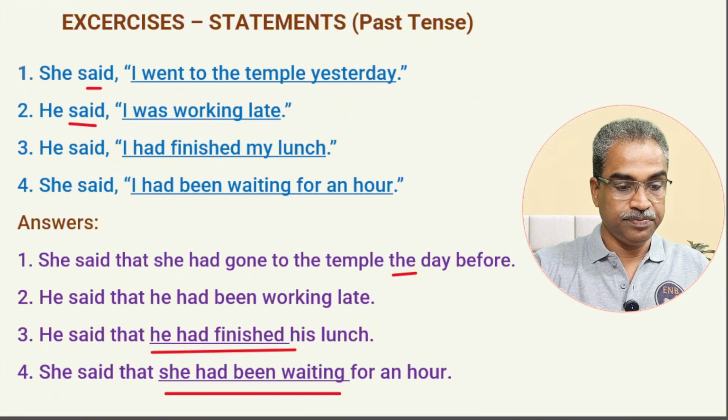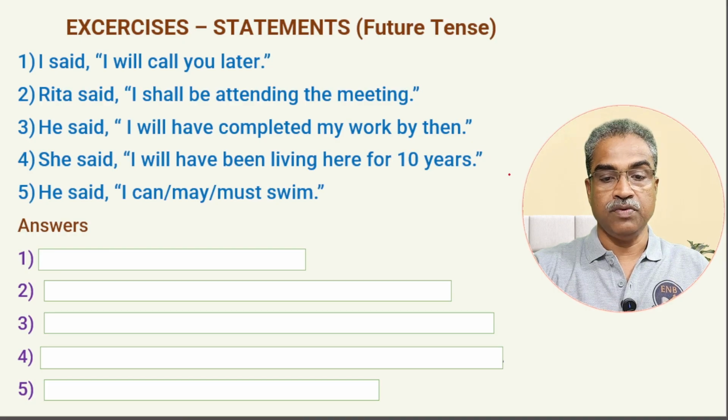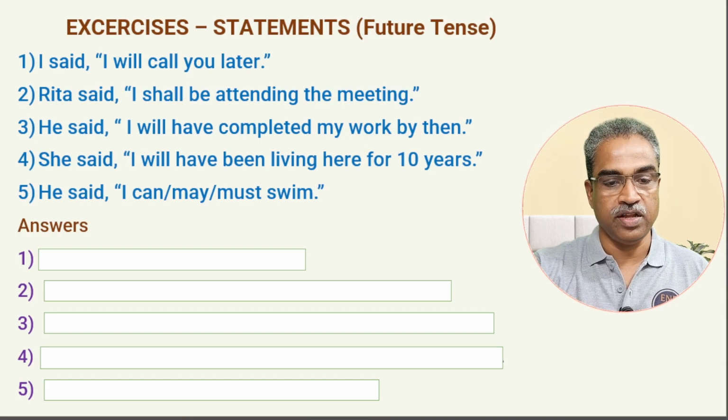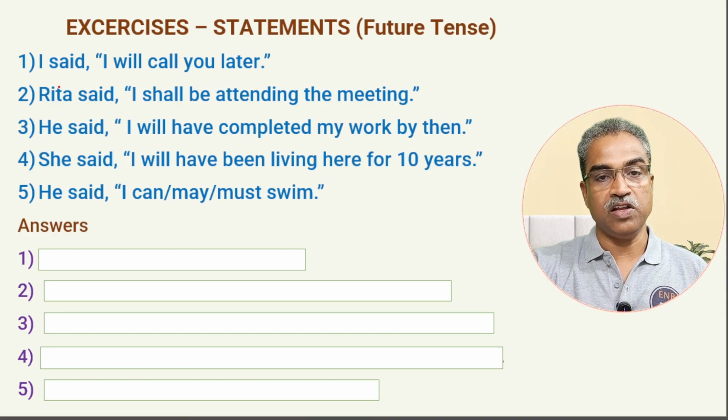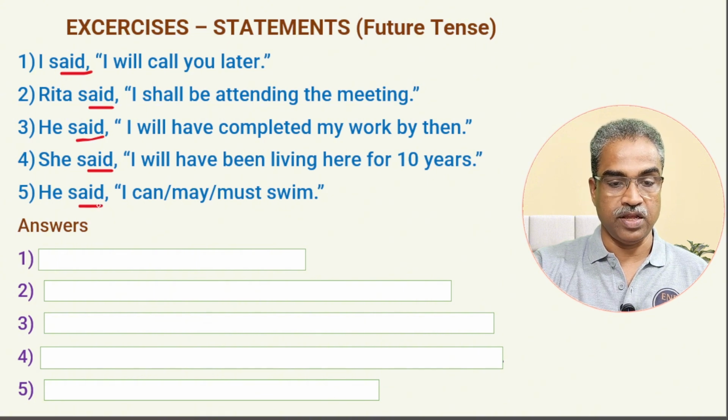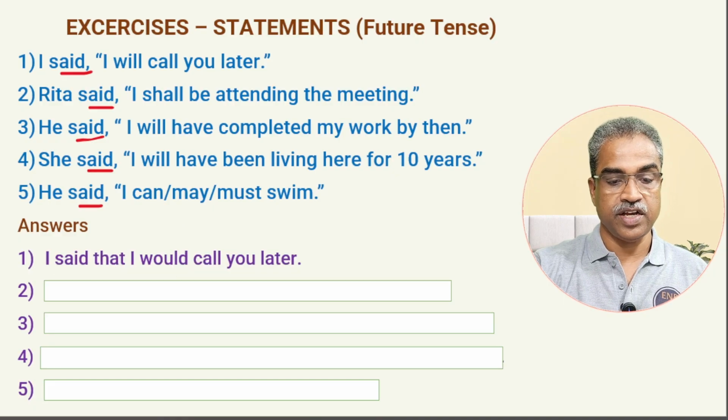Now let's go to another exercise, which is future tense. I want you to do this one. It's easy. Future is the easiest, I would say. So, I said, I will call you later. Here said is in the past tense. These are all reporting verbs, all in the past tense. So, I will call you later. Change this will into would. How easy. Yes, it is. I said that I would call you later.